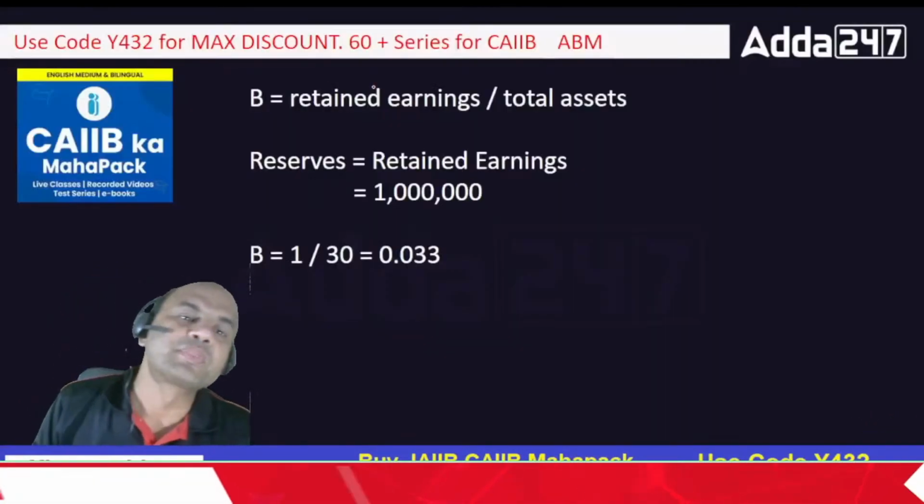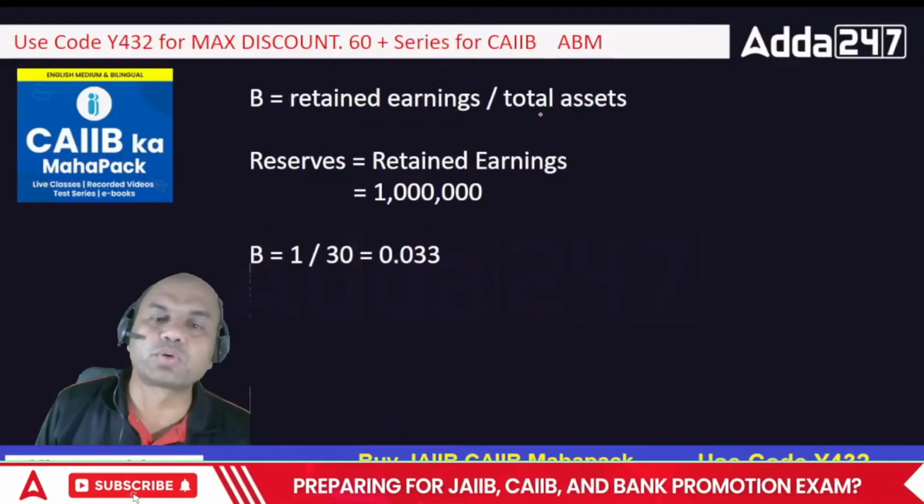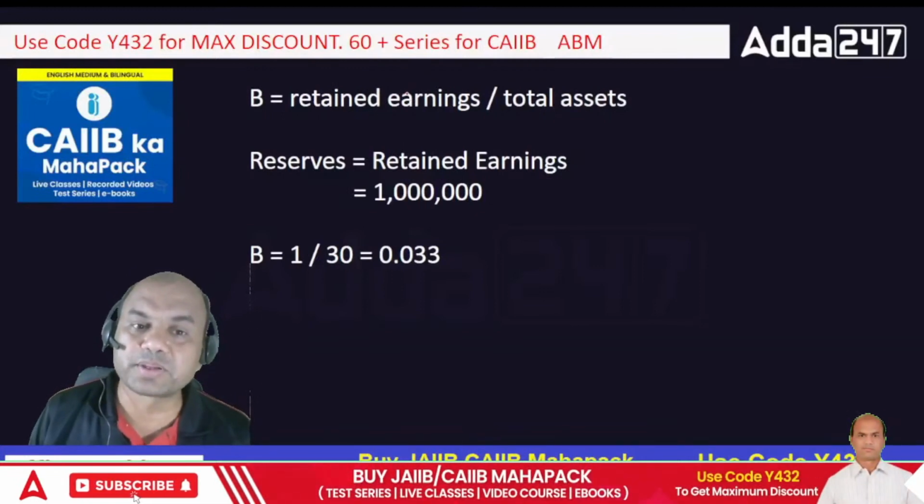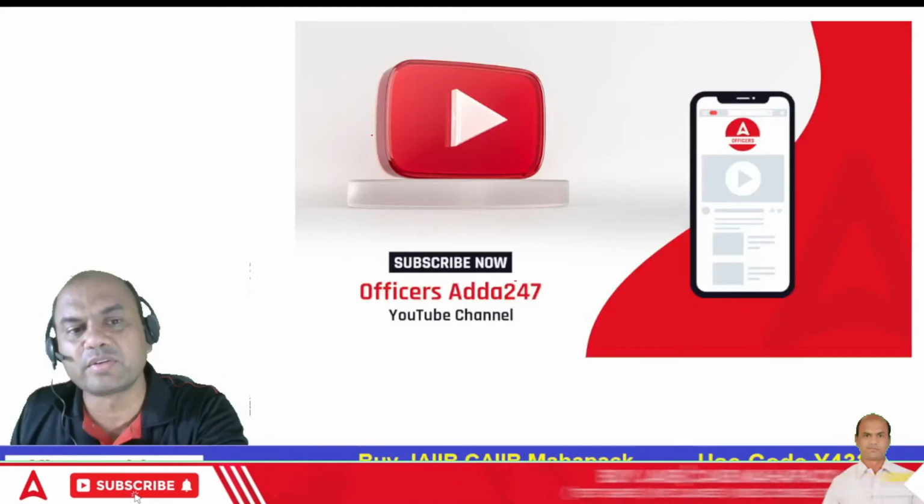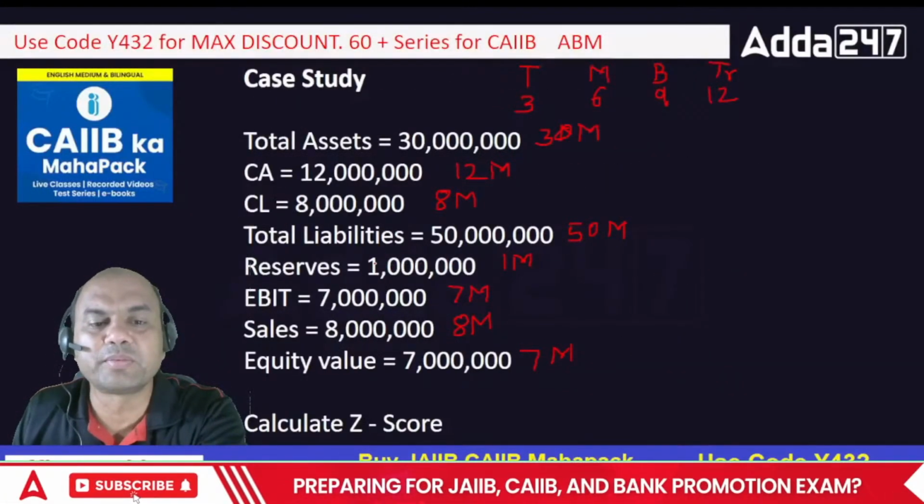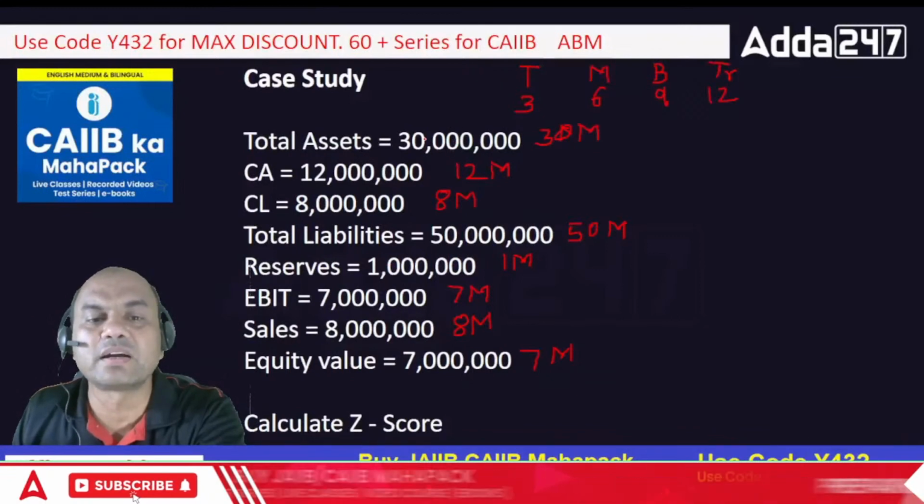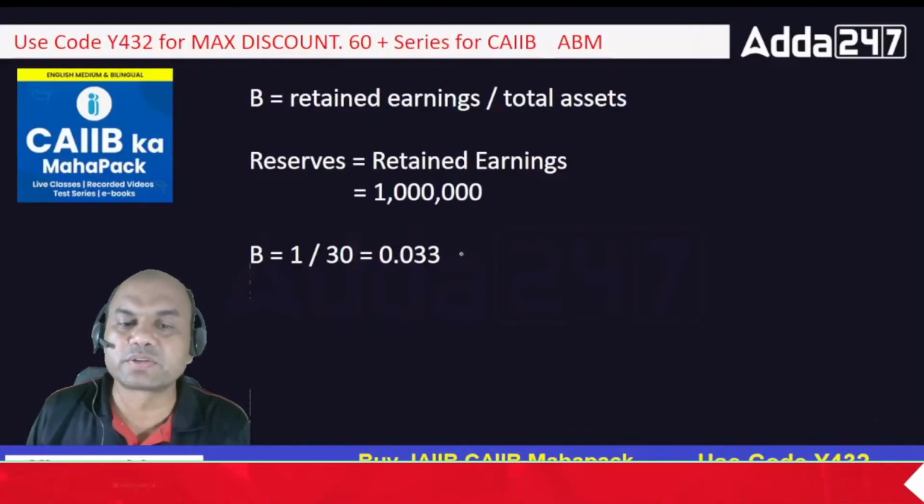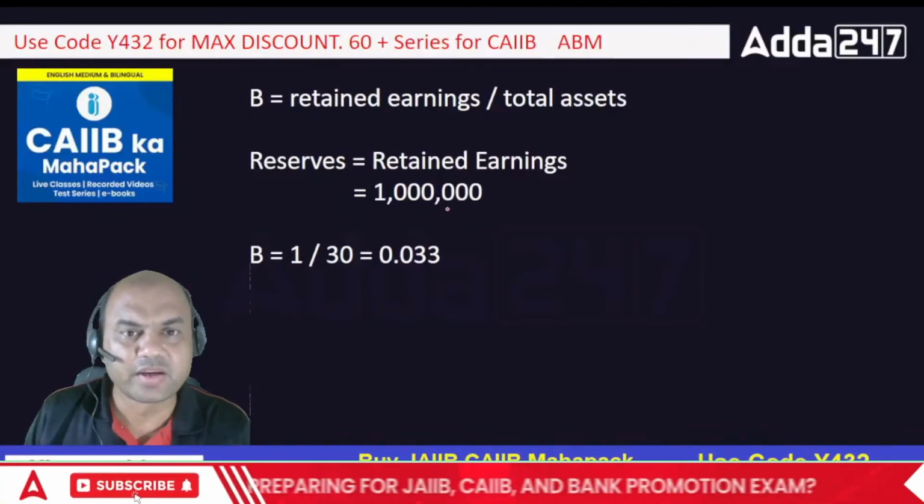Okay, now B. B is what? Retained earnings upon total assets. Retained earnings means reserves and surplus. What is reserves given? Reserves are given over here. Look at this. Reserves is 1 million, upon total assets, again 30 million. So 1 upon 30, 0.033. Got it? Next one.